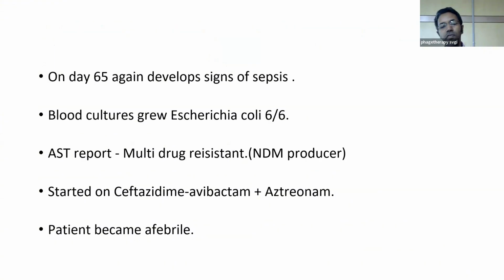On day 65 post-transplant, the patient again develops signs of sepsis. Blood culture sent. This time, the new pathogen is Escherichia coli. 6 out of 6 bottles grew Escherichia coli. The AST report showed a multi-drug resistant and an NDM producer. The patient was started immediately on ceftazidime avibactam azithromycin. The patient became afebrile. This was good news. But how far did the good news last?